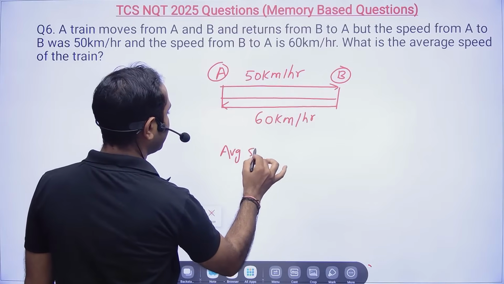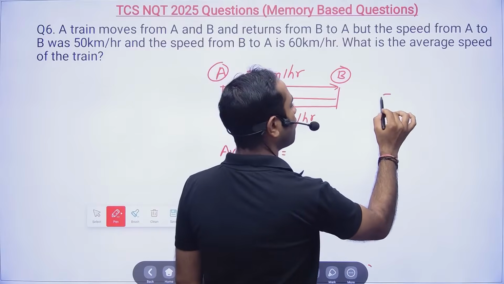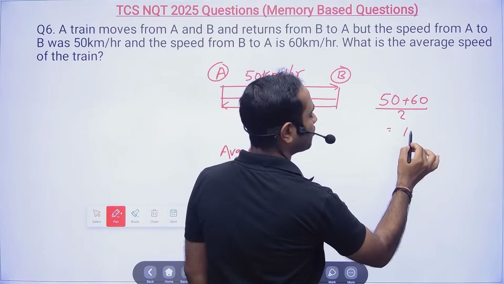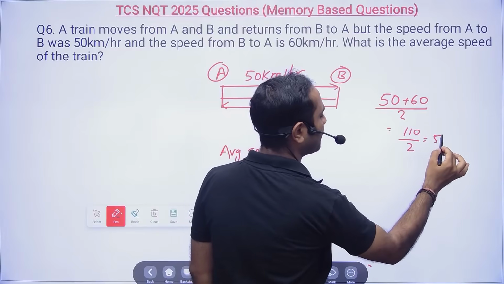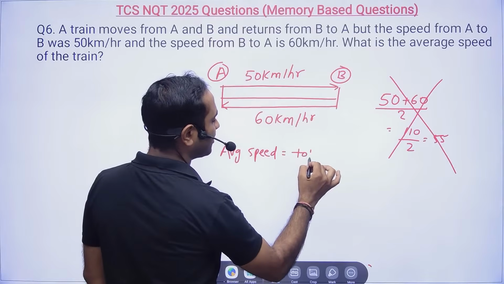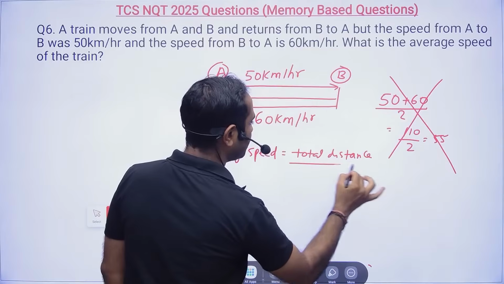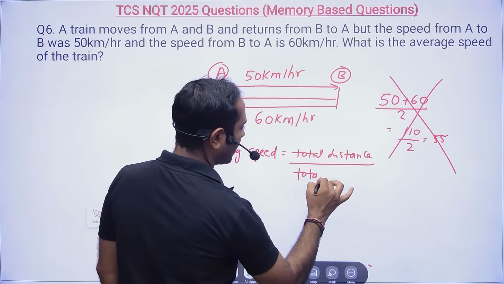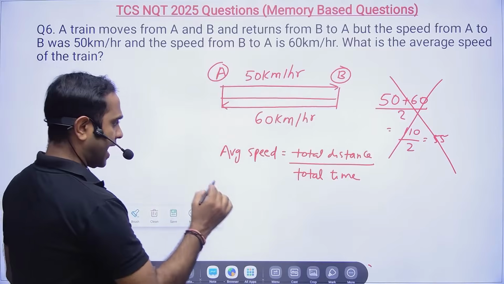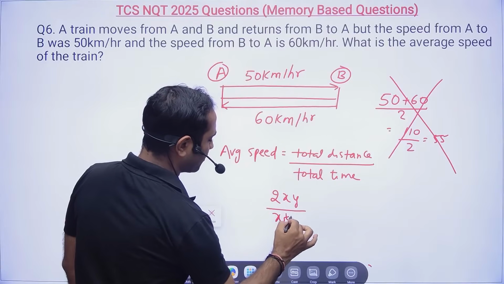So average speed will be... Many of you, what you do is 50 plus 60 divided by 2, that means 110 by 2, equals 55, which is wrong. Average speed will be equal to total distance divided by total time. So don't make mistakes anywhere.